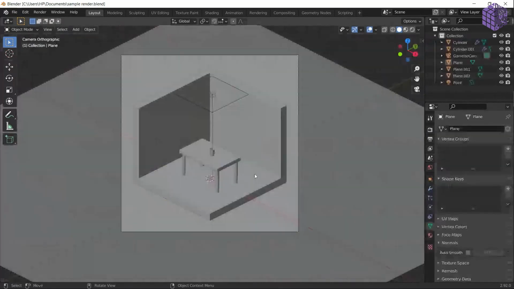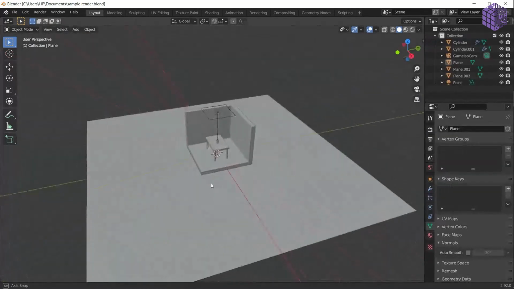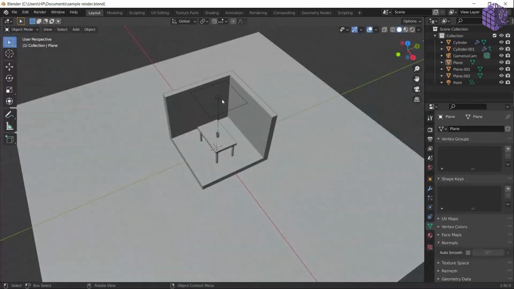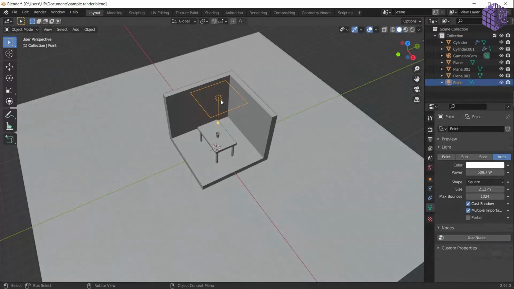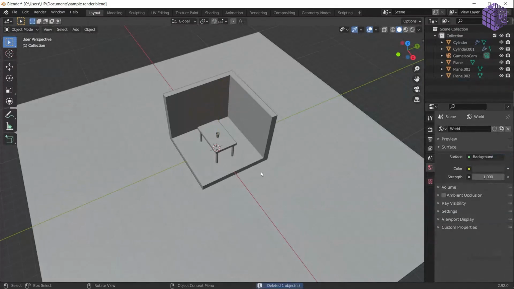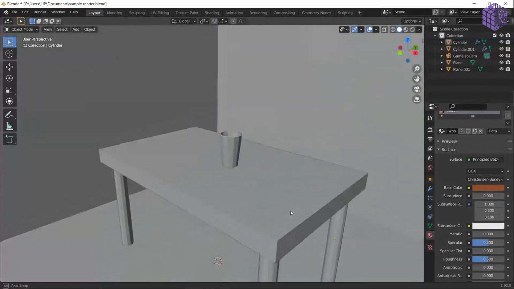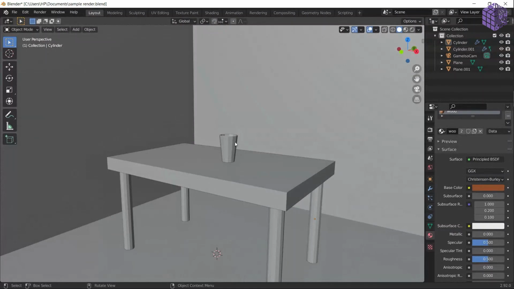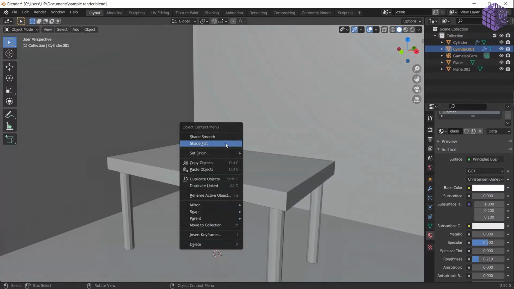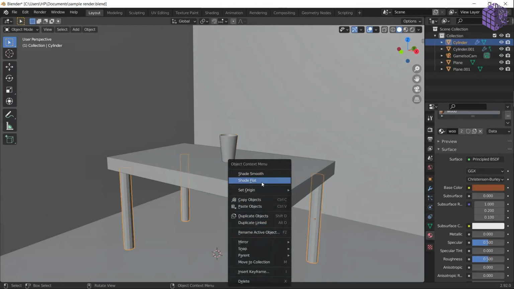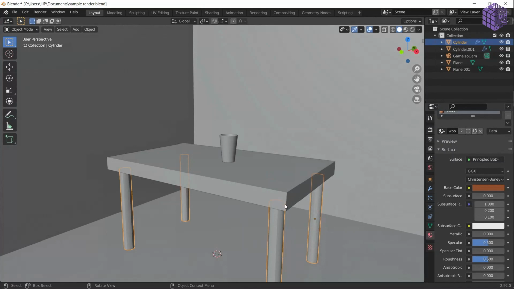I have applied a shade smooth to this. If I shade flat this up, this is how it looks. I do this a lot. I was going to explain that in that file, but no issues. I've applied it here as well and here as well. When you shade flat, you see all the vertices, but when you shade smooth, you see everything smooth. It is not actually smoothing it. It is just showing you that it's smooth. The geometry is still the same, still all the vertices, but Blender is kind of faking the effect of smoothing, and it is also going to render in your final render as well.